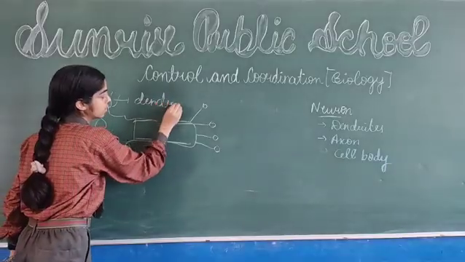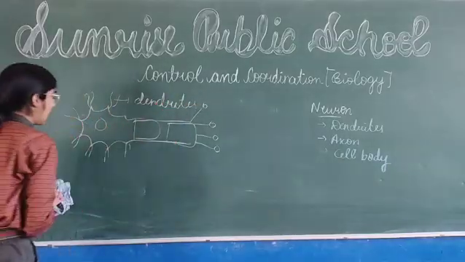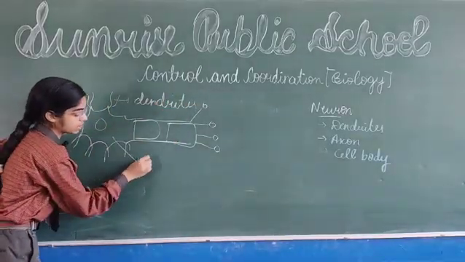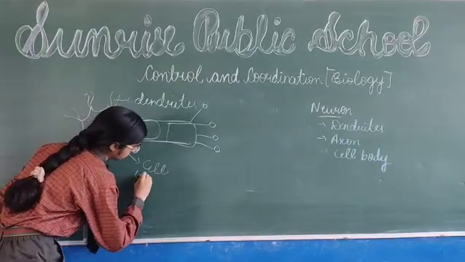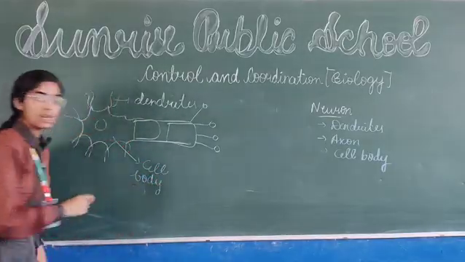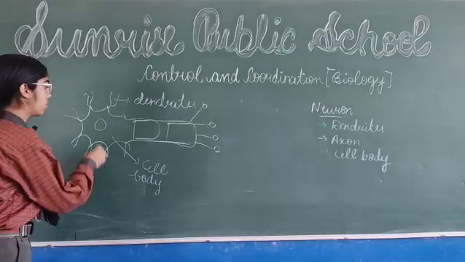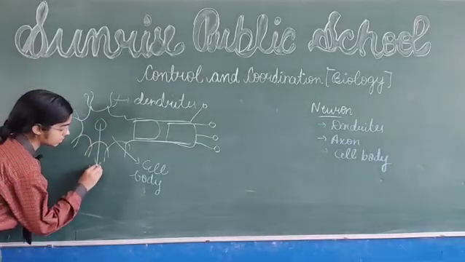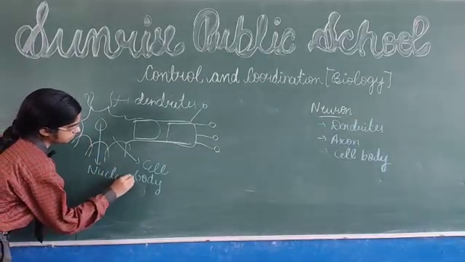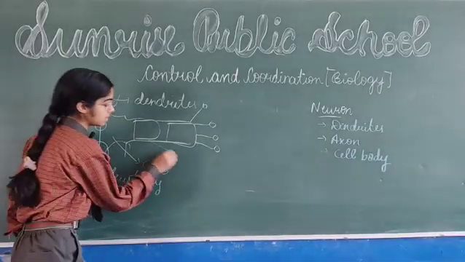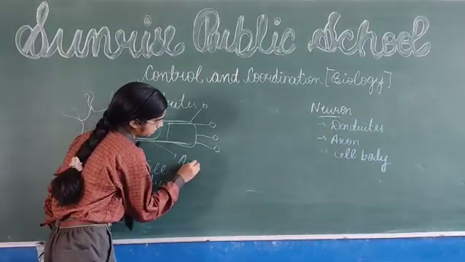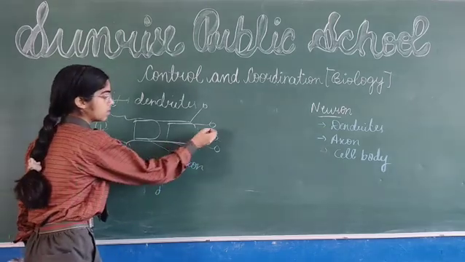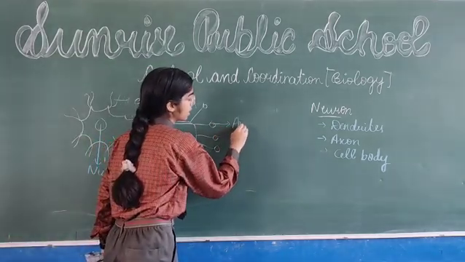And this is known as the cell body. In the cell body there is cytoplasm and nucleus present. This is known as nucleus, and these are axon, and these are called axon ending.